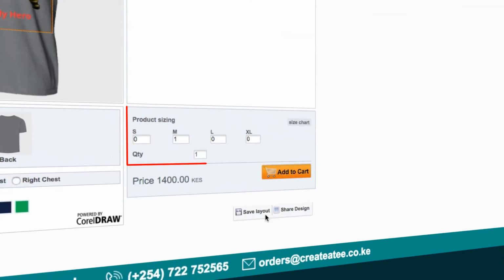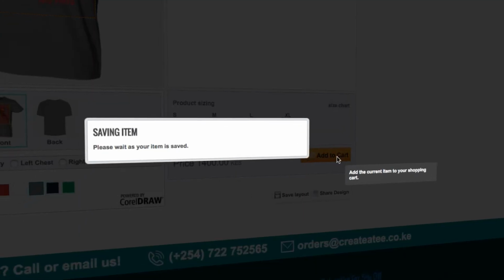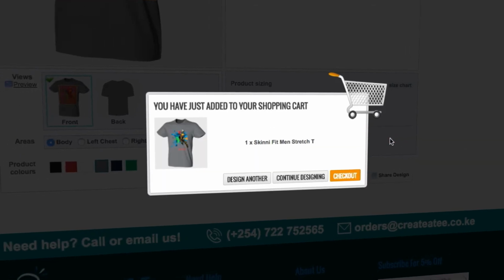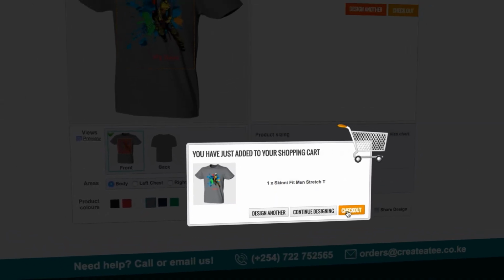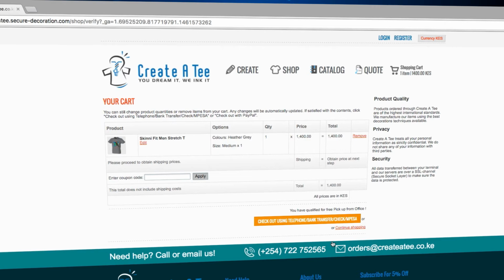Once you are done with the decoration process, confirm size and quantity. Check out and you're good to go.